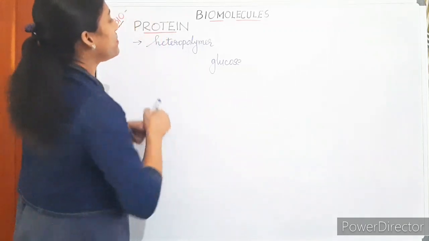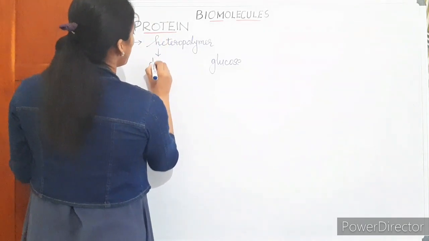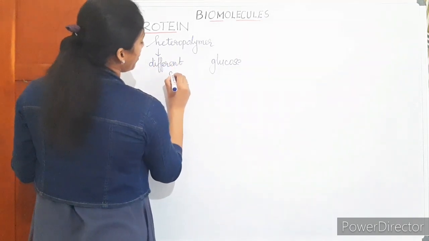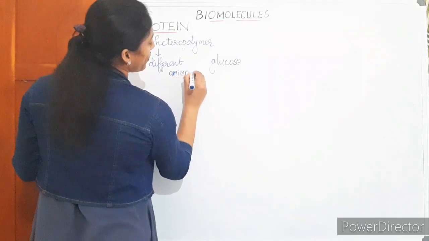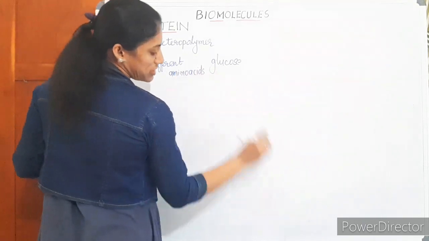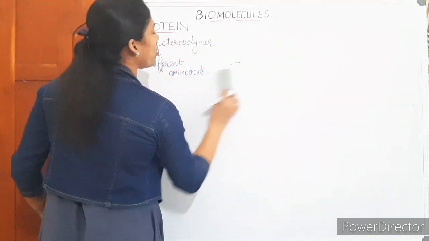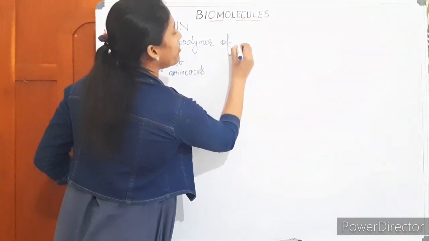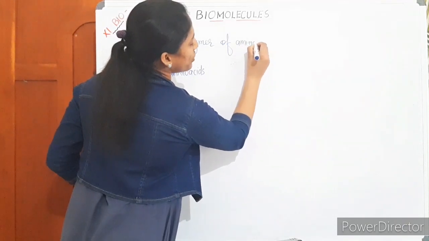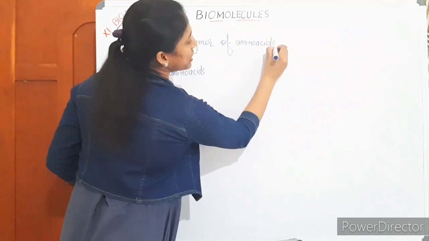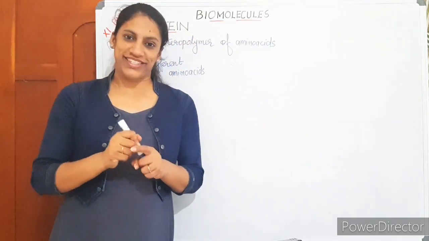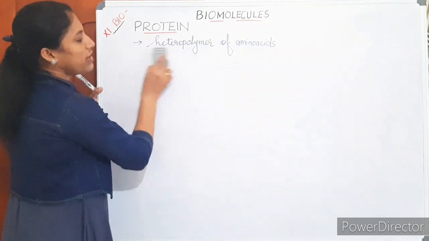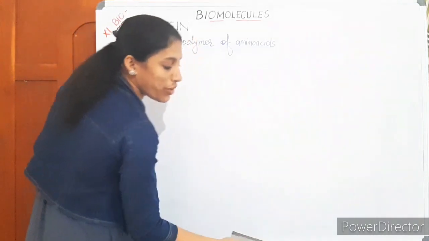That means it is made up of different types of monomers. Here, the different types of monomers are amino acids. So protein is made up of different types of amino acids. So we can say, protein is a heteropolymer of amino acids. Is it okay? So in order to form a protein, what should be there? There should be many amino acids.